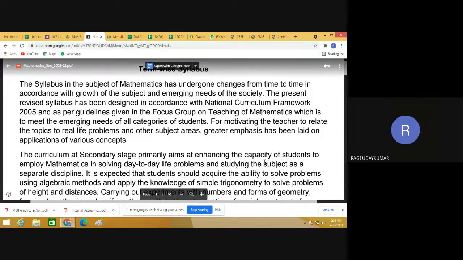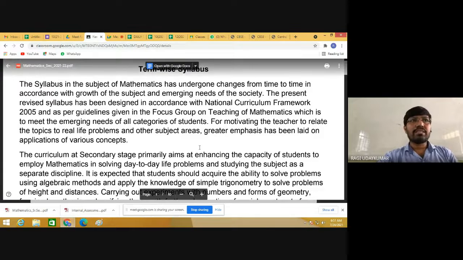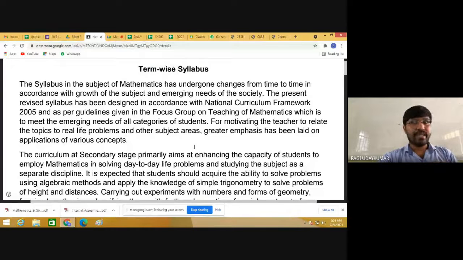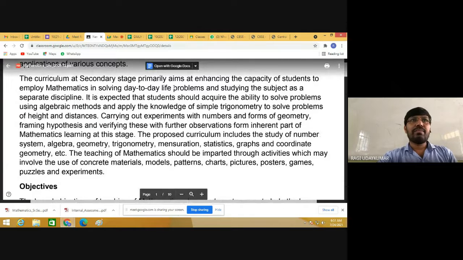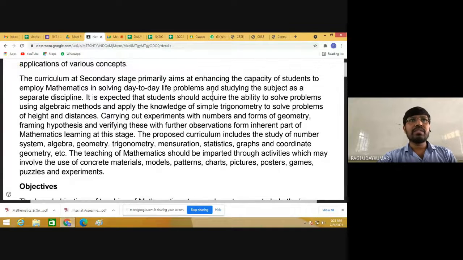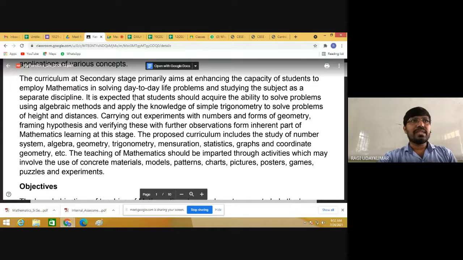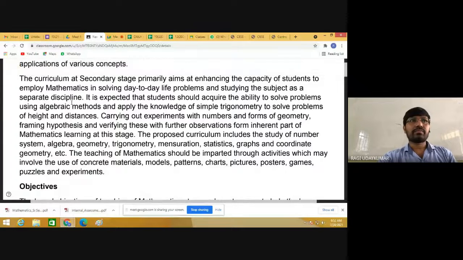It motivates the teacher to relate the topics to real life problems. See, everywhere real life problems are mentioned, and that's why I always ask you to apply your knowledge in your daily life. Greater emphasis has been laid on the applications of the various concepts. The curriculum of the secondary stage primarily aims at enhancing the capacity of students to employ mathematics in solving day-to-day life problems and studying the subject as a separate discipline.